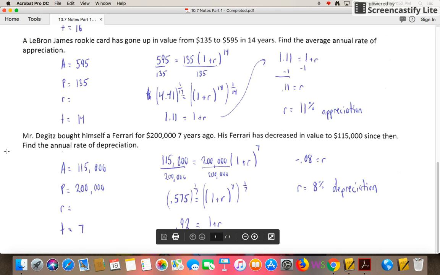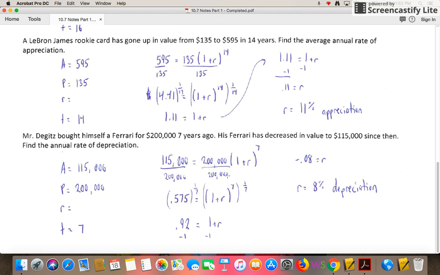Now, this next one is going to be a depreciation problem. Mr. Daggetts bought himself a Ferrari for $200,000 7 years ago. His Ferrari has decreased in value to $115,000 since then. Find the annual rate of depreciation. Same concept. I've got my amount A, which is what it is worth now, which is the $115,000. My principal P is what it was worth when he bought it, which is $200,000. Don't know my rate. My time now is 7 years. So I set it up: $115,000 is equal to $200,000 times 1 plus r to the 7.